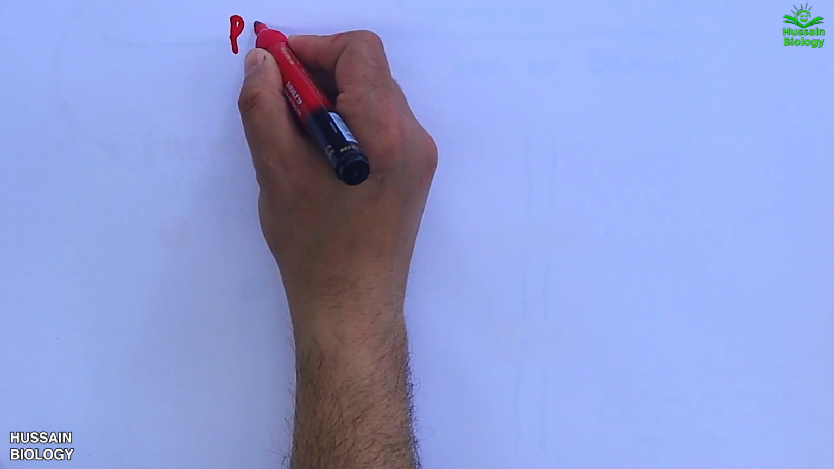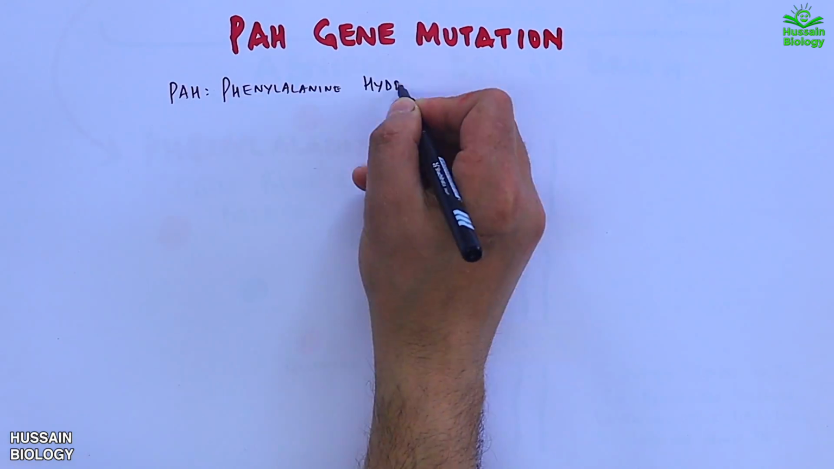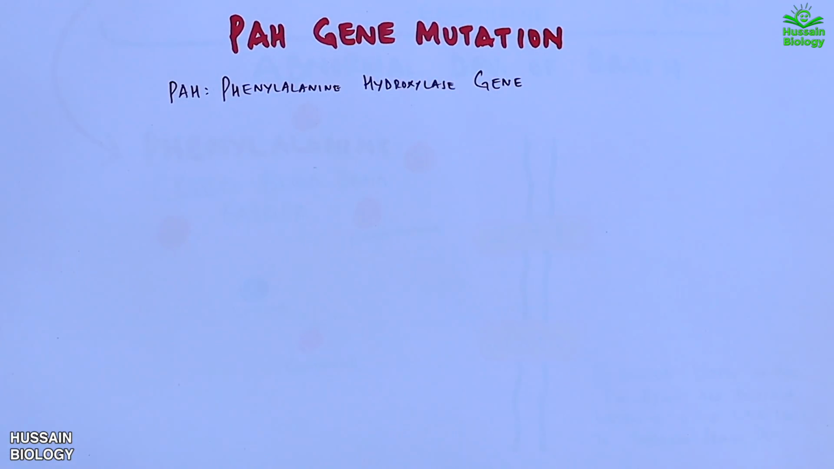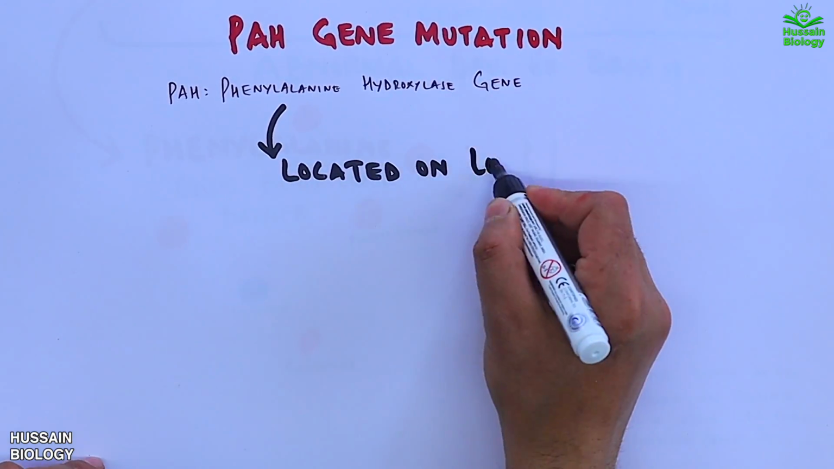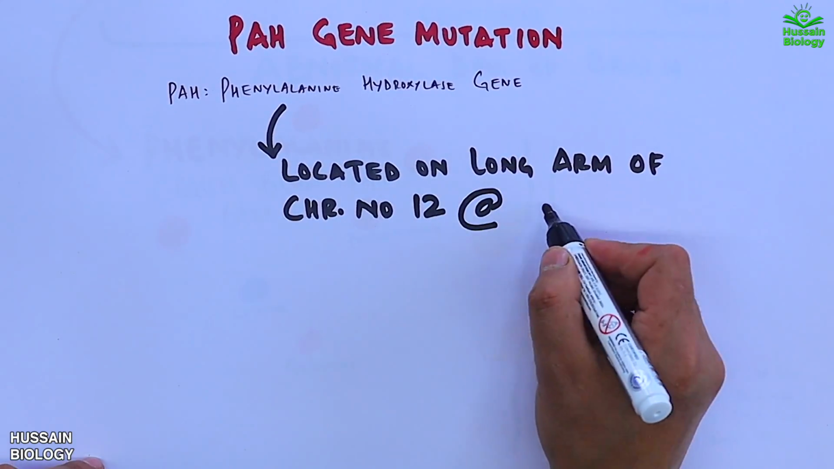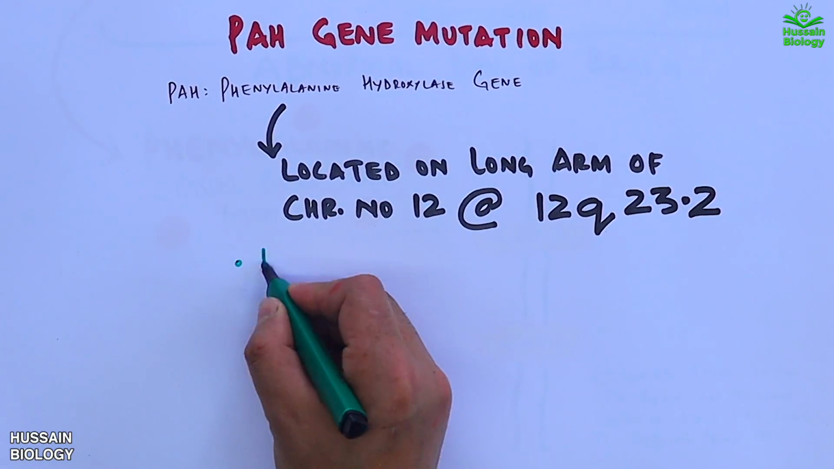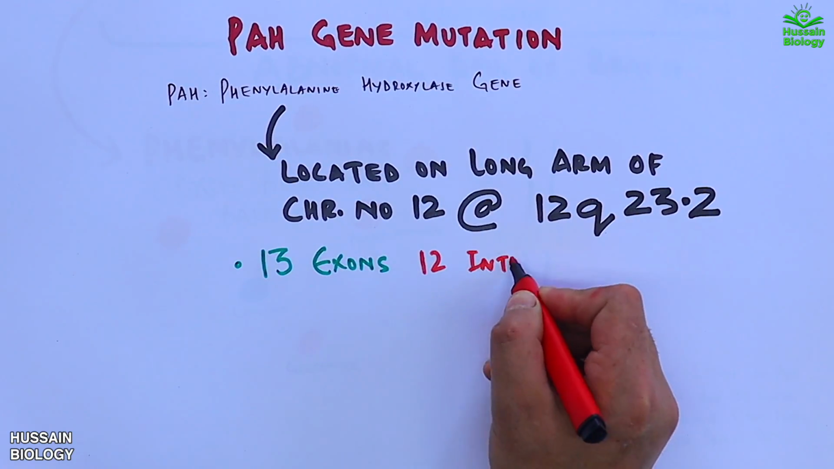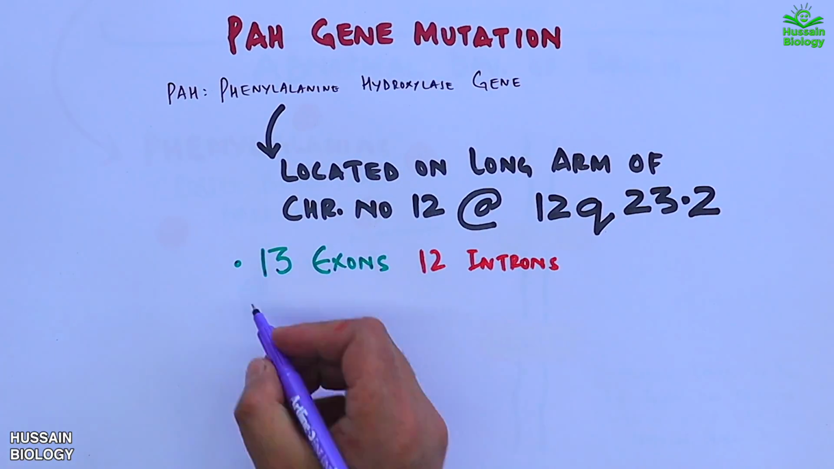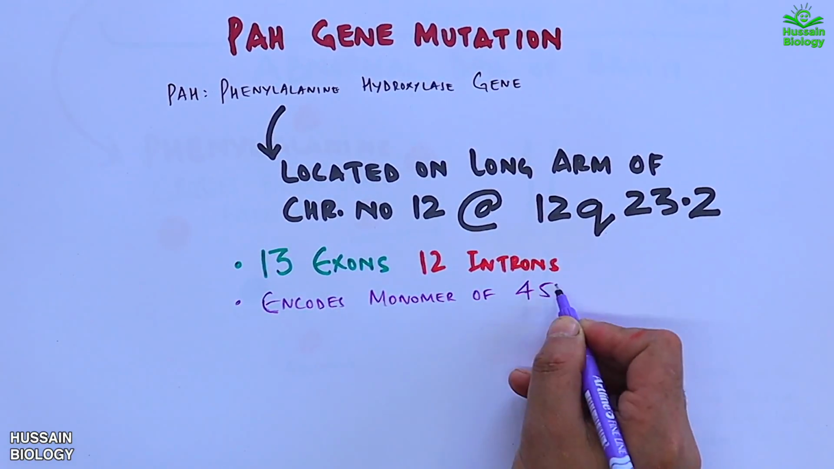Now let's see how PAH gene mutation occurs. The PAH gene is located on the long arm of chromosome number 12 at 12q23.2. It has 13 exons and 12 introns, which encode a monomer of 452 amino acids.